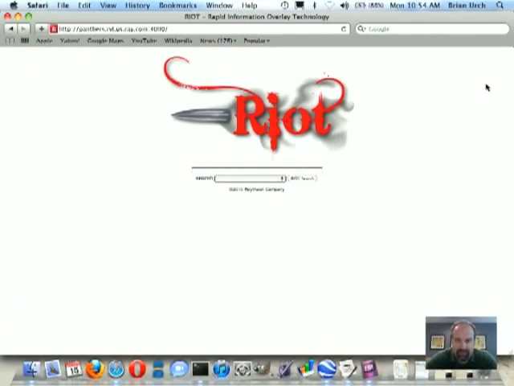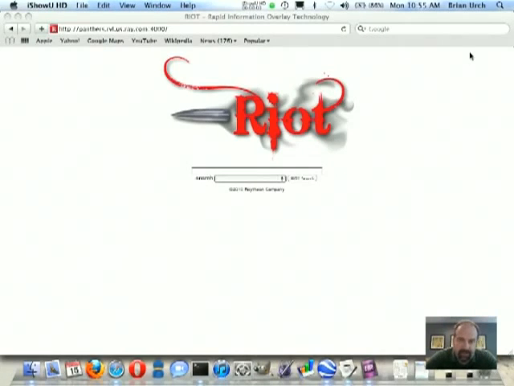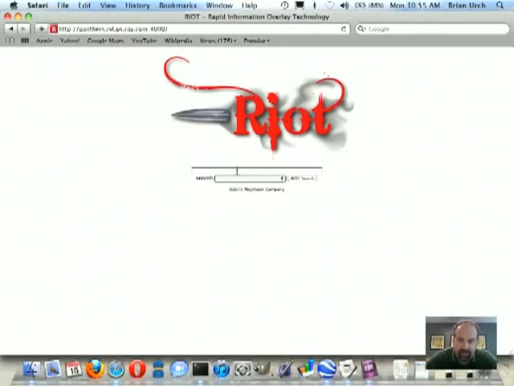I'm the Principal Investigator for the Rapid Information Overlay Technology, otherwise known as Riot, and today we're going to show a cyber tracking demonstration where we've integrated 4 social networking websites, Facebook, Twitter, Gowalla, and Foursquare, and we're going to track one of our own employees. So here you see the Riot object browser, and we're going to type the employee's name in, Nick Knies, and